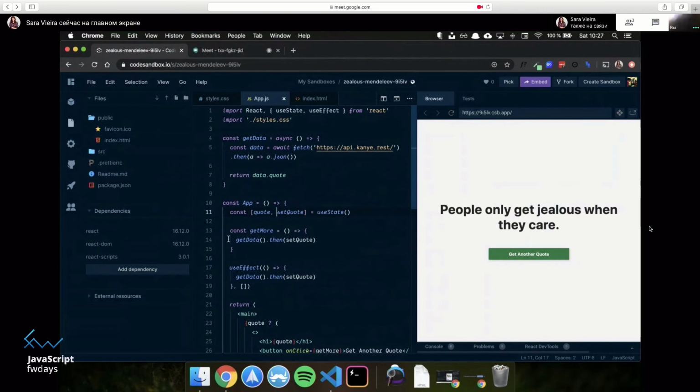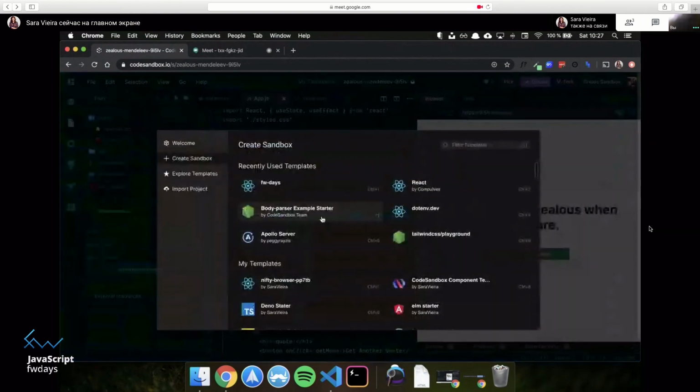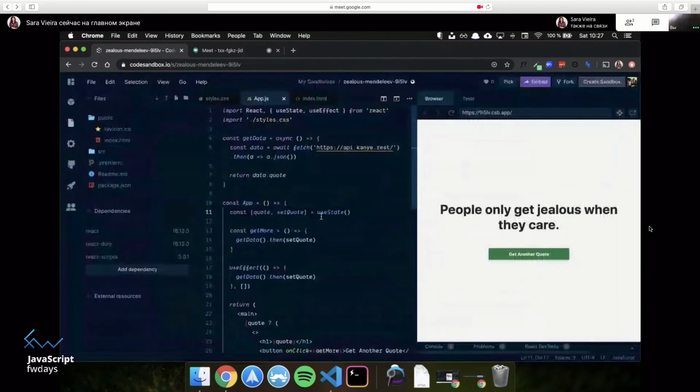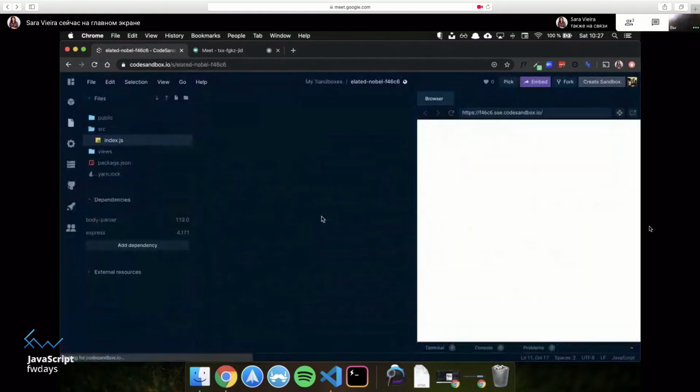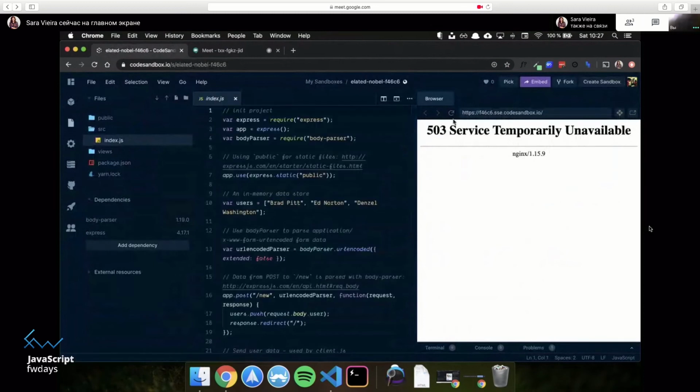If you want to check out CodeSandbox, codesandbox.io, you can build whatever you want. You can also build APIs with it. So if I go to create Sandbox, sure, why not? It's a body parser example. And it says servers temporarily unavailable. Thank you. That's nice.